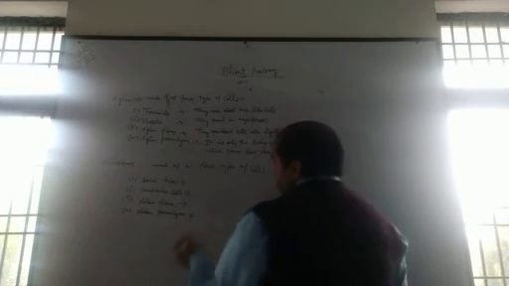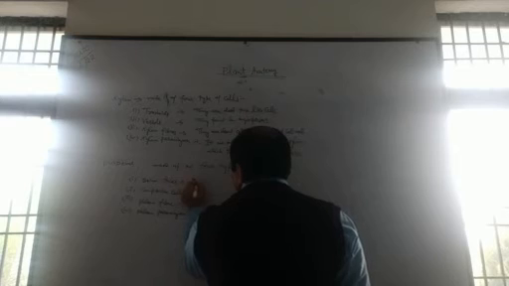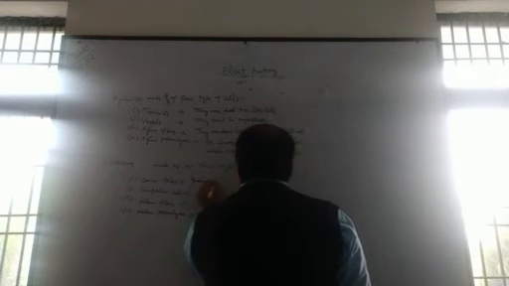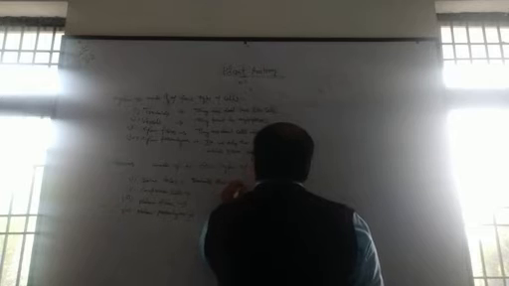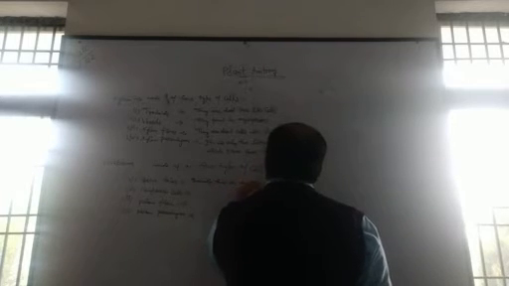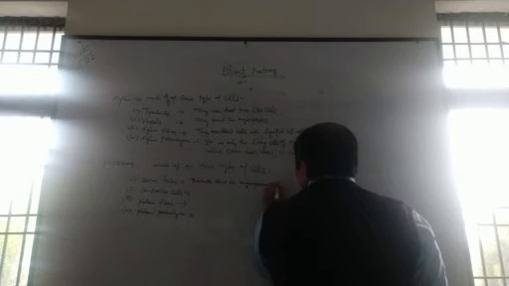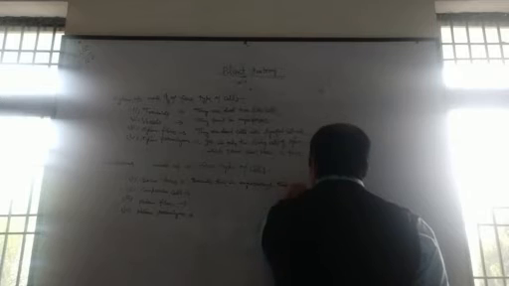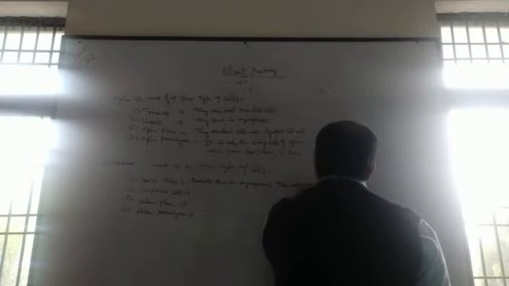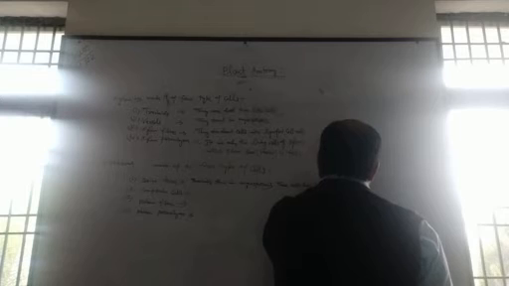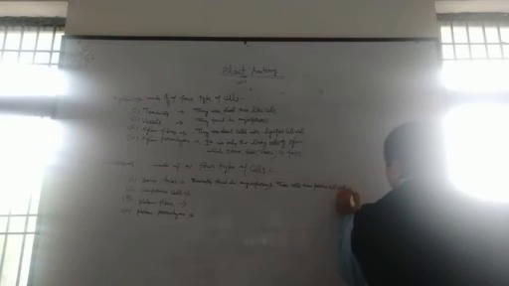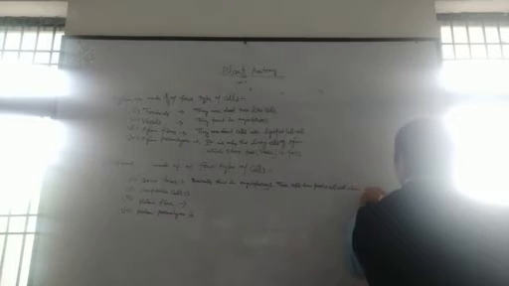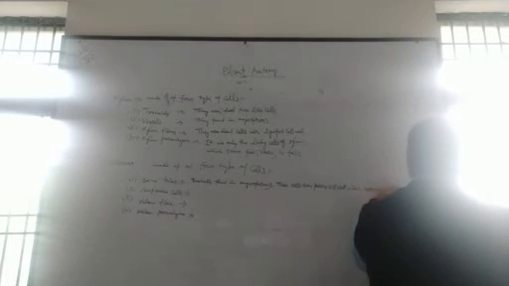Sieve tubes are basically found in angiosperms. These cells have a porous body, a cell wall which associates with other cells.